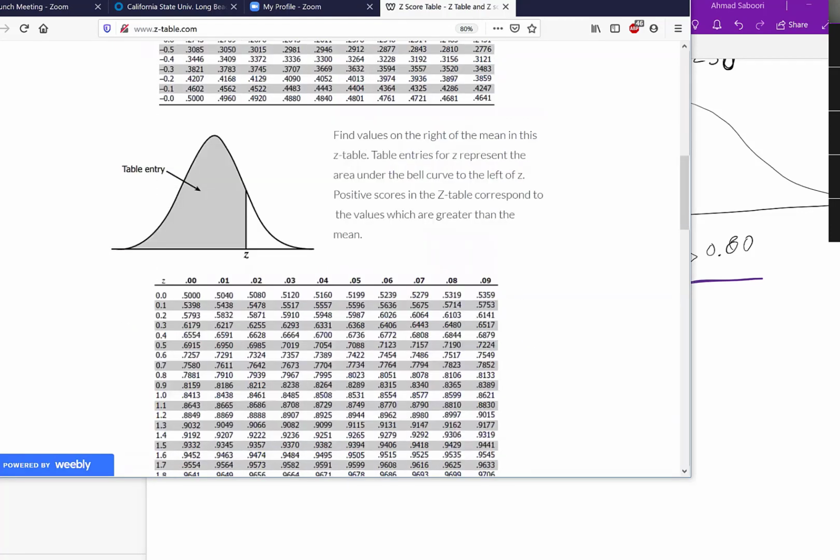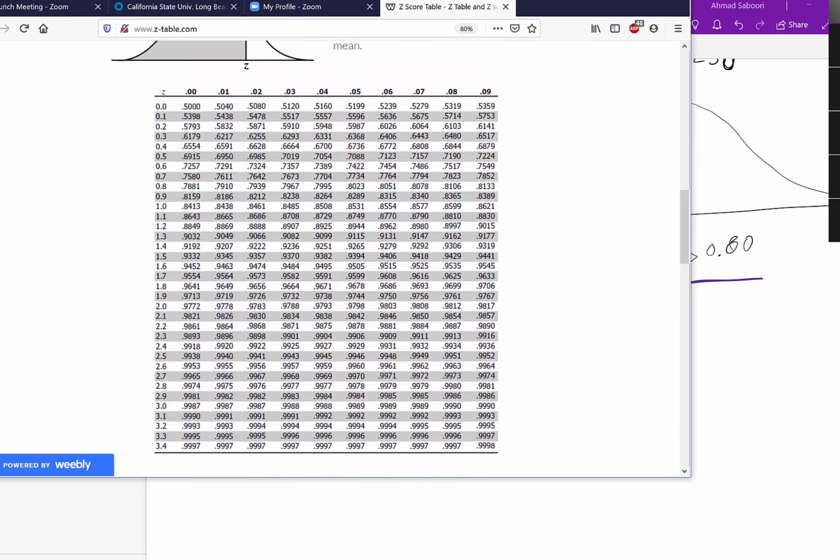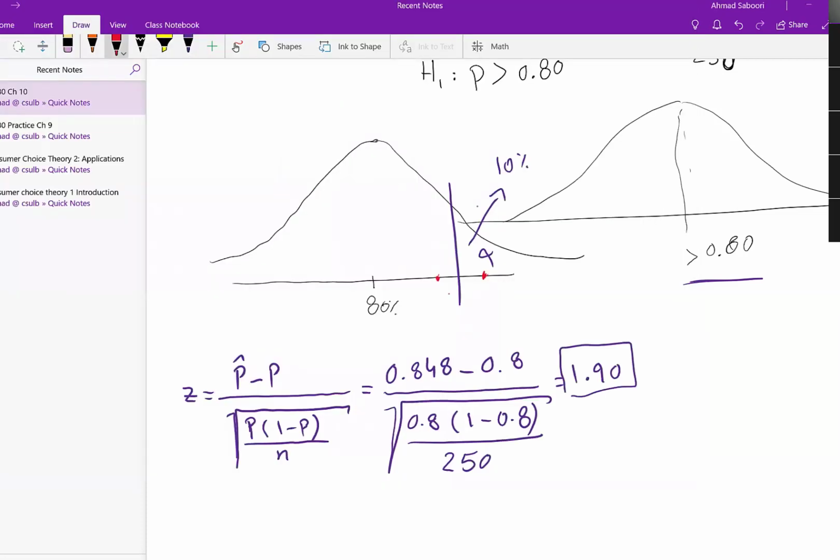So I look up here the value for 90%, and it should be between 1.28 and 1.29. You see 1.28 is 0.8997 and 1.29 is 0.9015. It's much closer to 1.28 than it is to 1.29. So it means this limit is 1.28 standard deviations away.